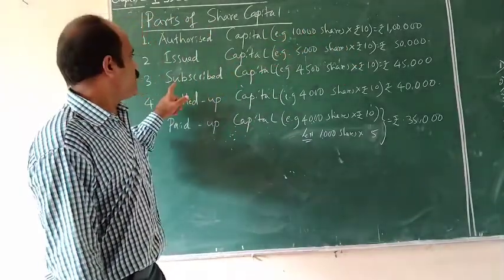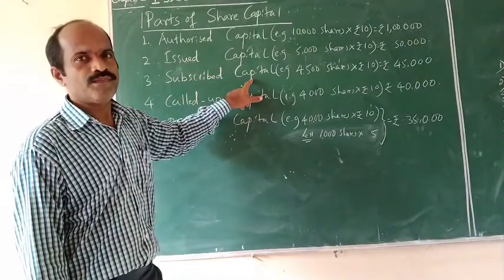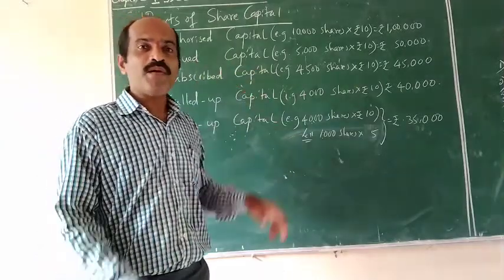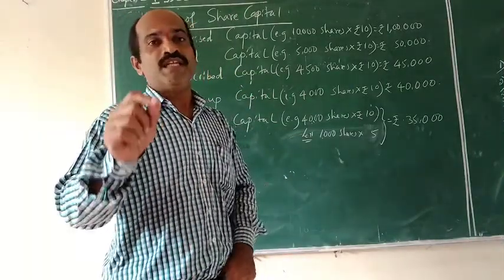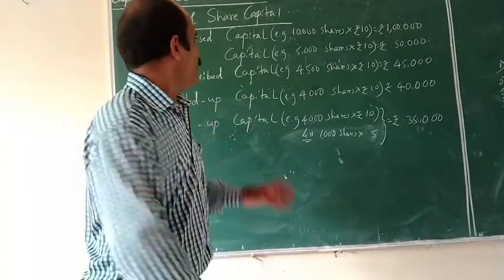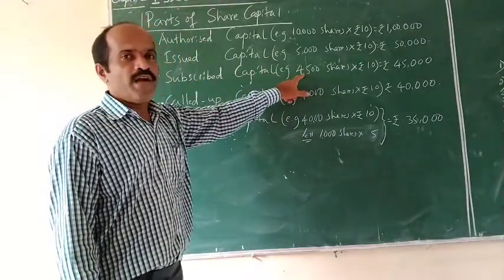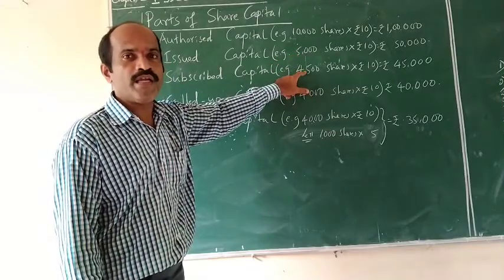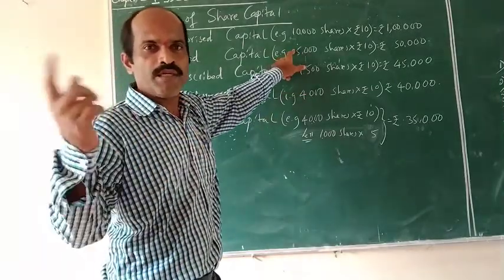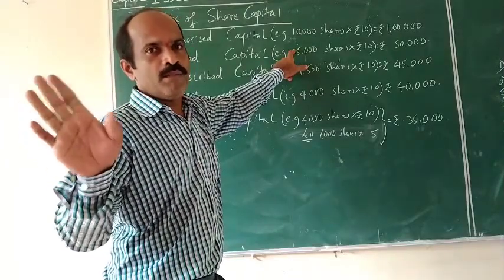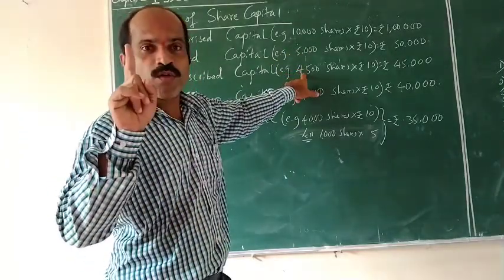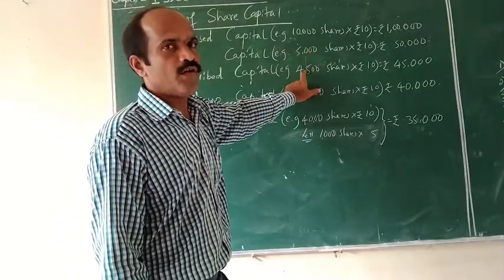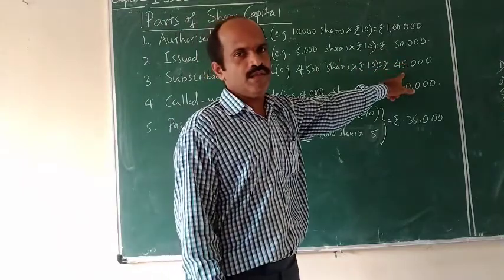Next comes subscribed capital. It is that part of issued capital which is subscribed or purchased by the public, purchased by the subscribers. So 4,500 shares. Out of how many shares issued to the public, how many shares are purchased? Look here. 5,000 shares are sold by the company to the public for their subscription, but 4,500 shares only are bought by the public. So it is a part of the above capital. 4,500 into 10, 45,000.